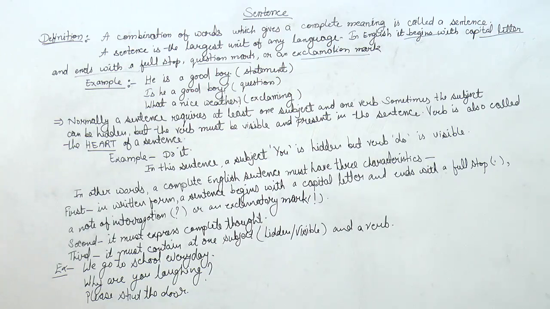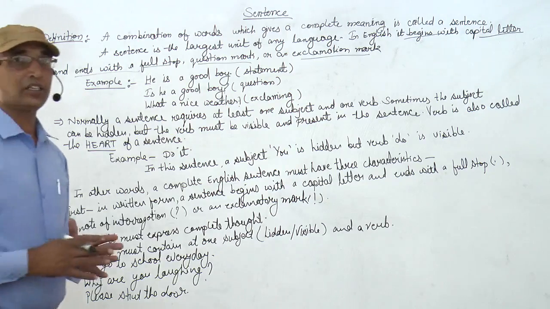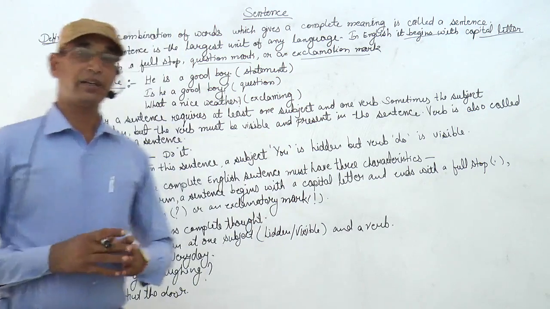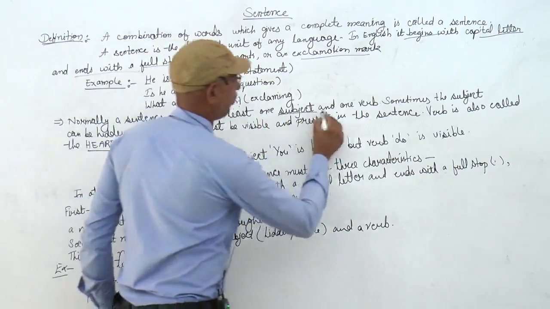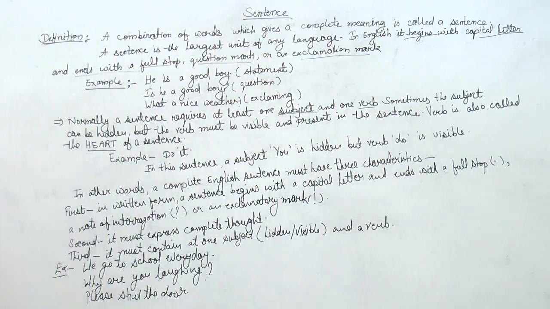Now, normally a sentence requires at least one subject and one verb to complete its meaning.